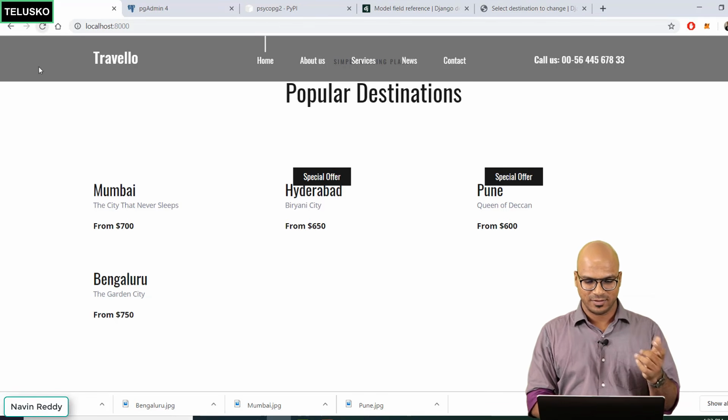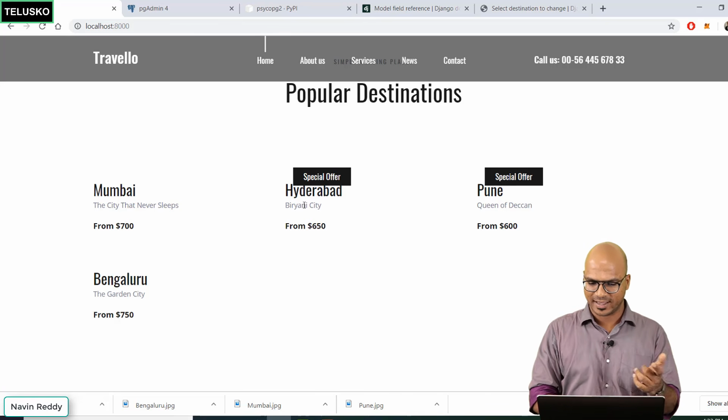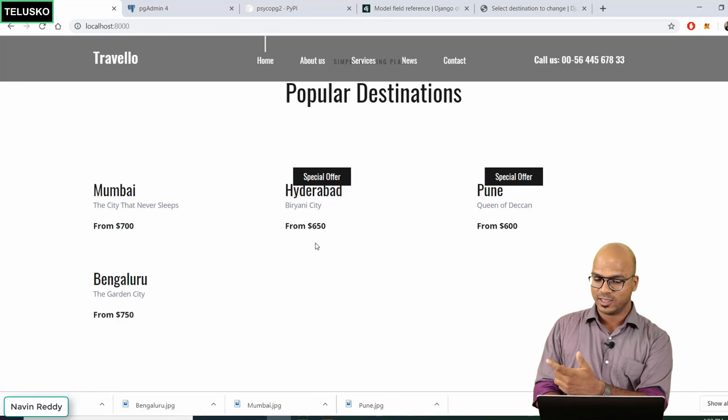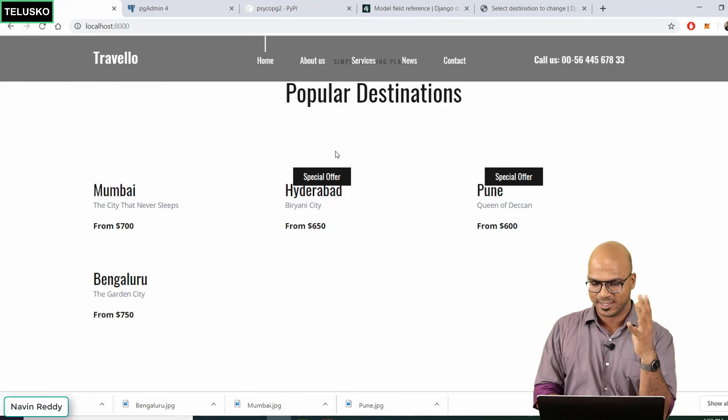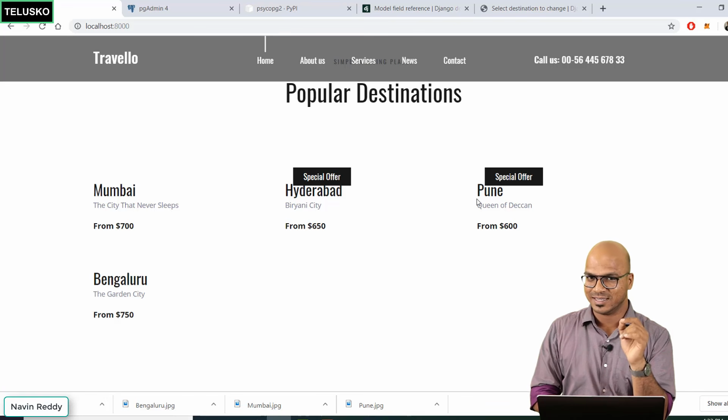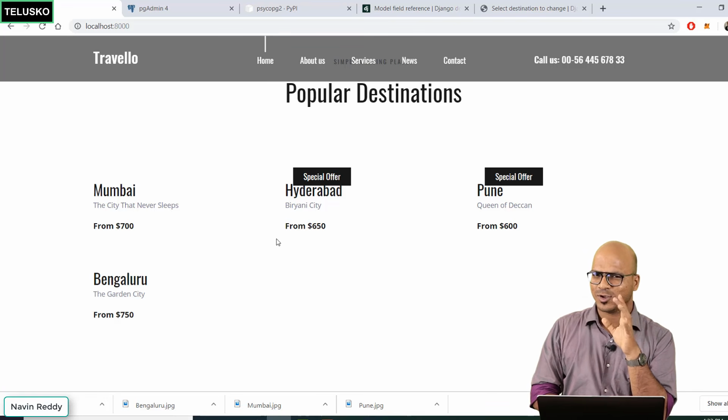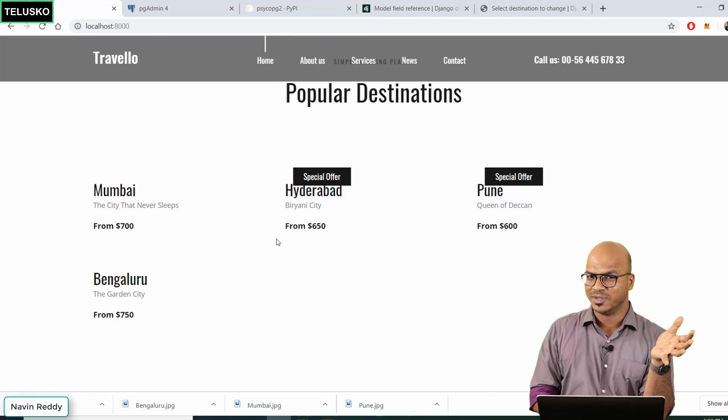We got Mumbai with the tagline. We got Hyderabad with the taglines, Behind City and then Queen of Deccan. And the data as well. The price has changed and we got 4 cities. We got special offer on Hyderabad and Pune. What is missing is image. Oh, something is going wrong with image, but we have uploaded the image as well.